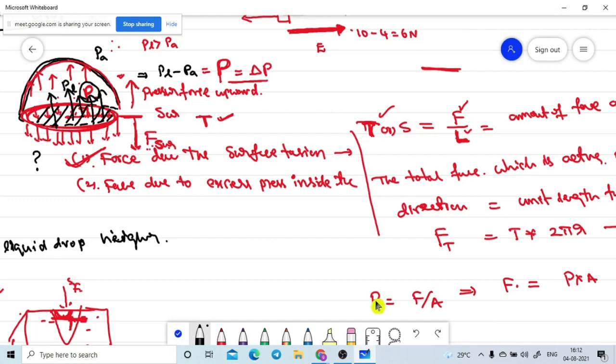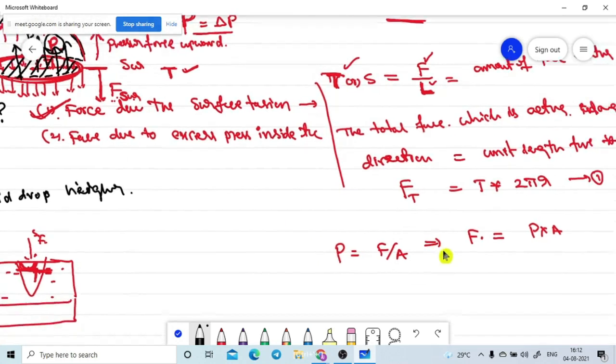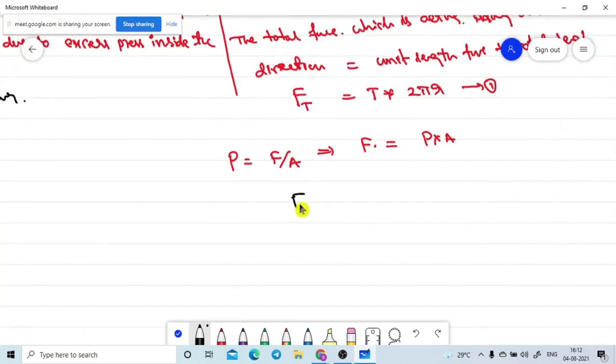How much area is there here? The pressure force acts in the upward direction, so the pressure force is the excess pressure capital T into the area of the circle, pi r square. Sorry, small r. What is our conclusion?